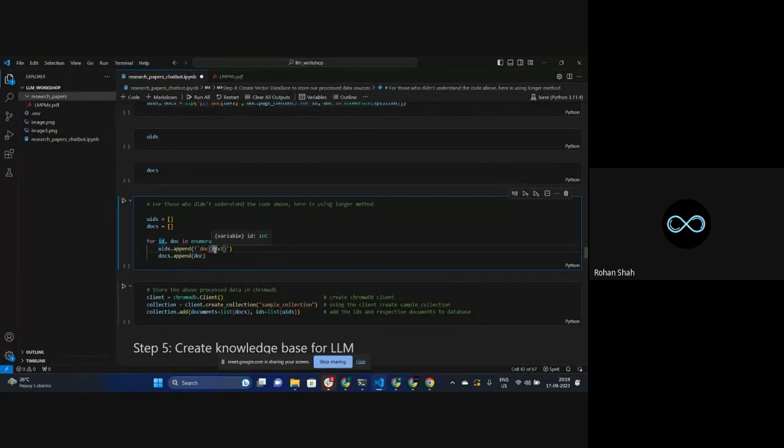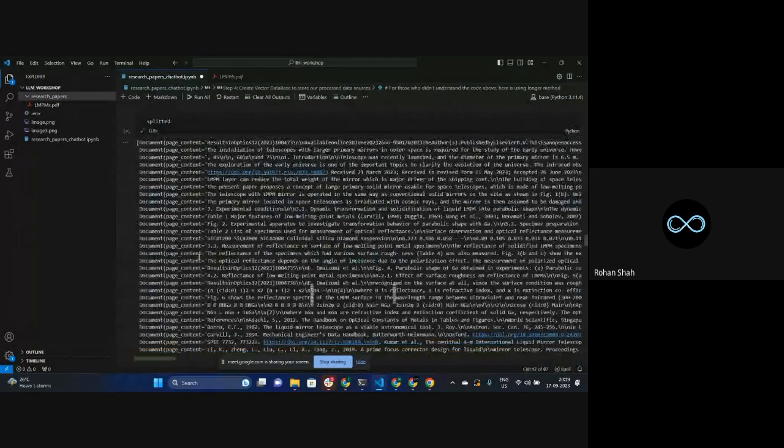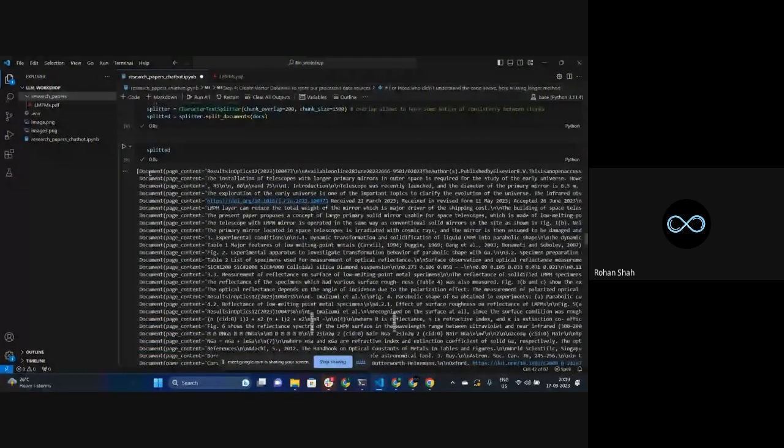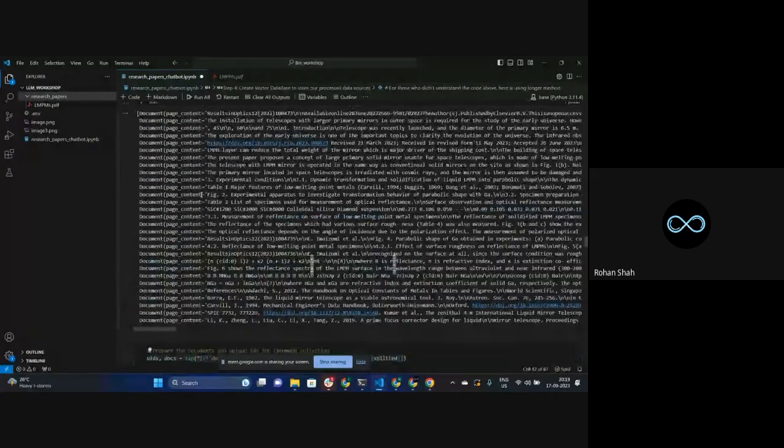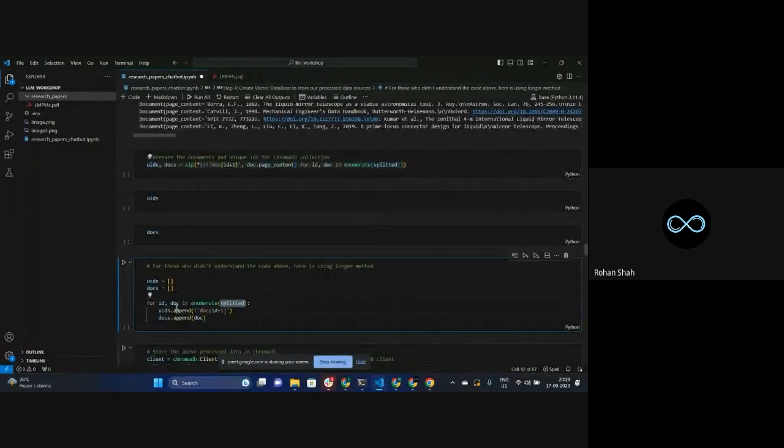I want it to start from doc 1, doc 2, doc 3, doc 4. That's why I've done ID plus 1, because the first index in Python is 0. So that's why this plus 1 was done over here. And after this, I'm also appending the respective page content of the document from this split data, by creating this doc.